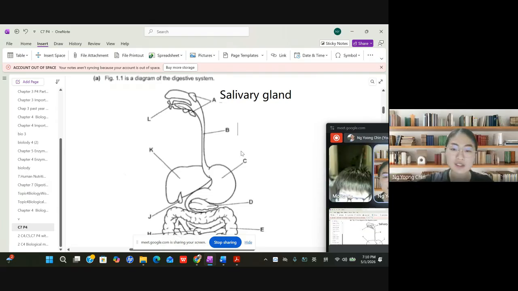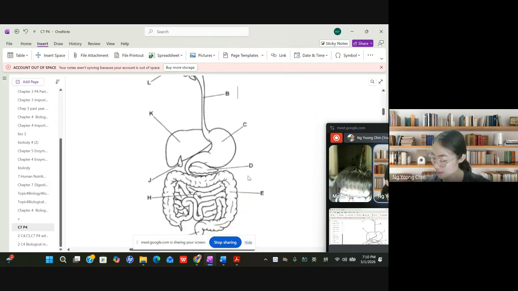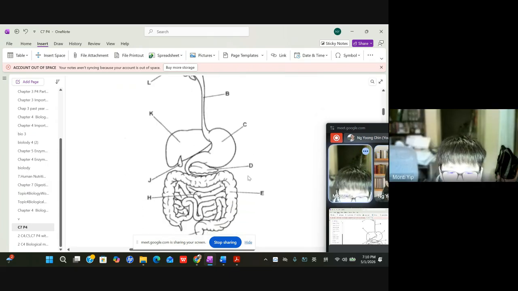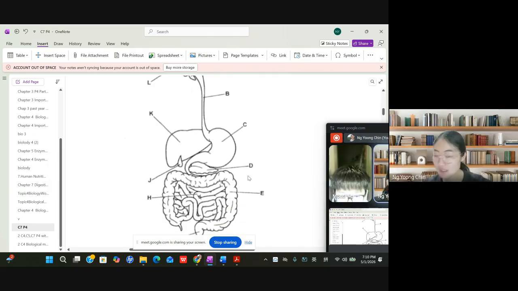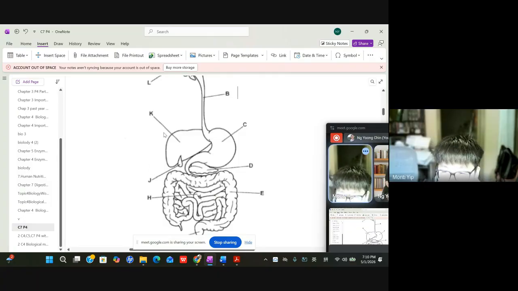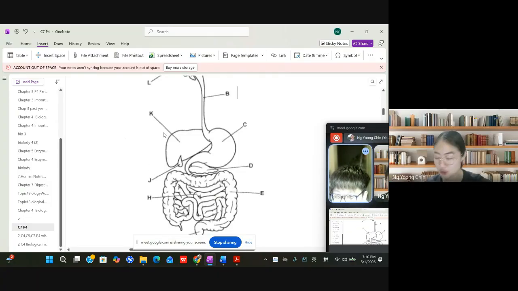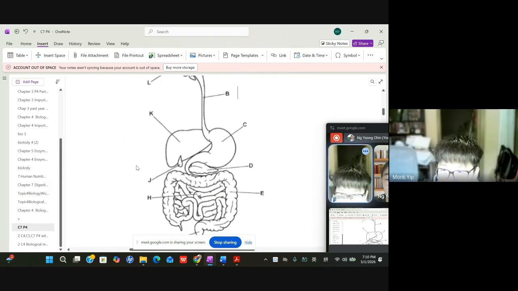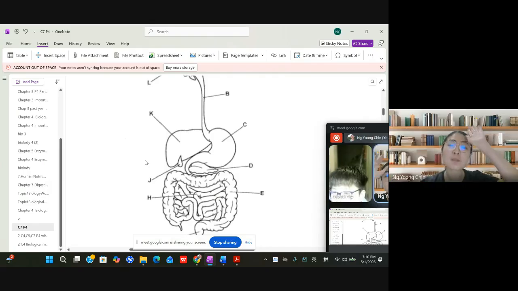Esophagus, correct. And how about C? The stomach. And then K? The liver. How about J? The gallbladder. Monty, maybe you can tell me what is the function of the liver?